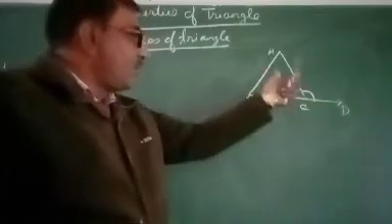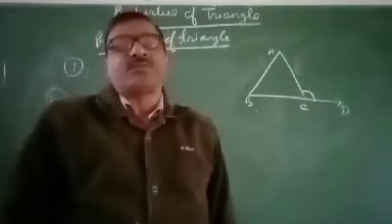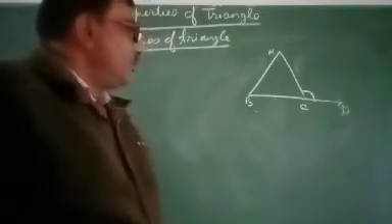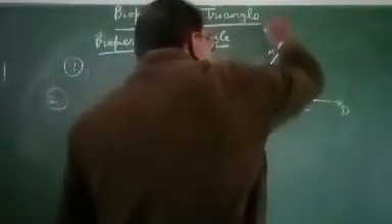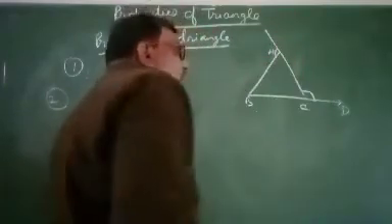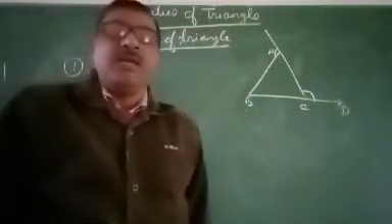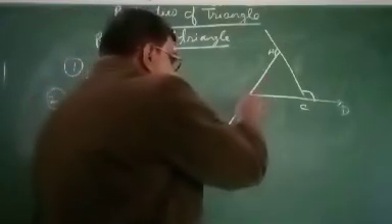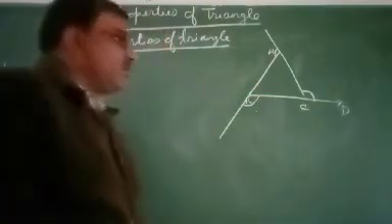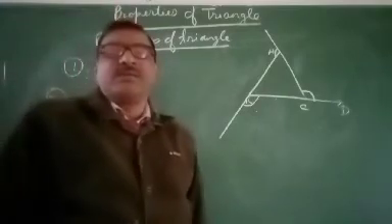Now what is the value of this exterior angle? Exterior angle forms if you extend this side, then this angle is called exterior angle. If you extend AB, then this angle is called exterior angle.